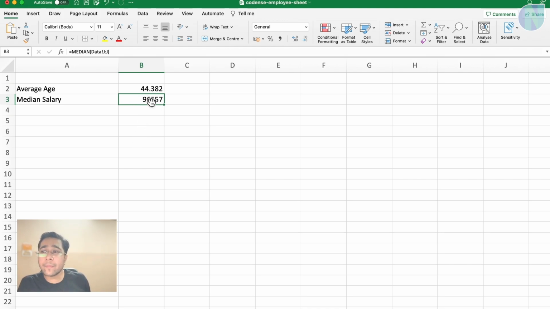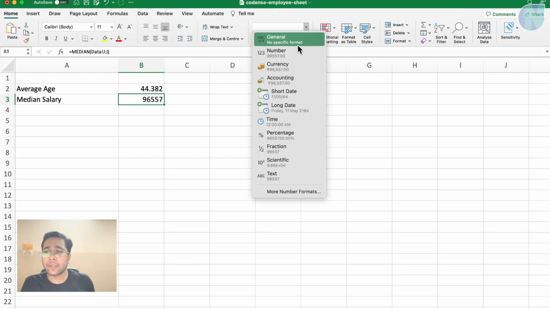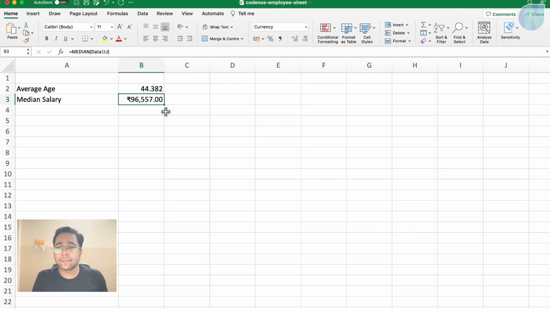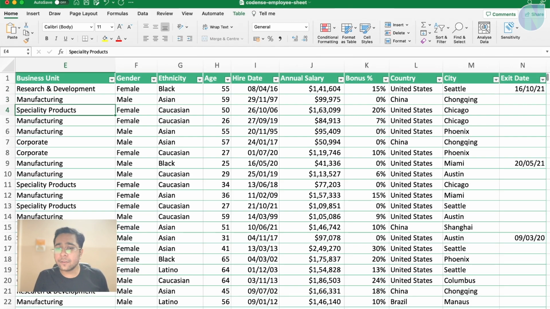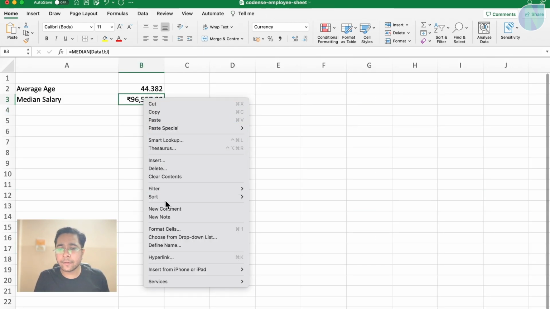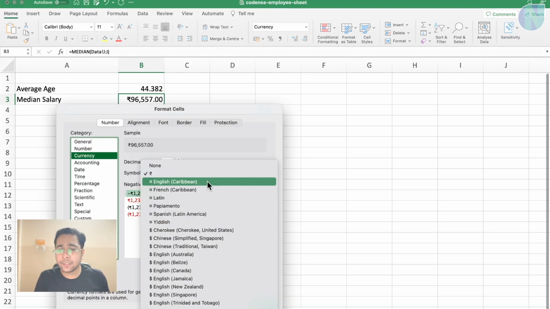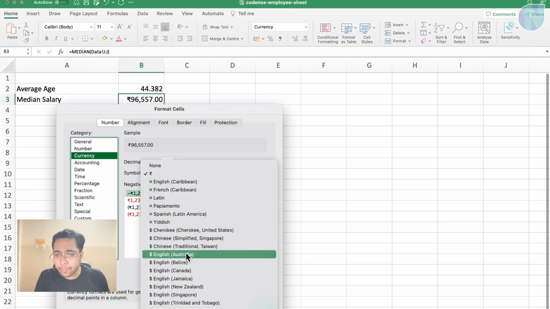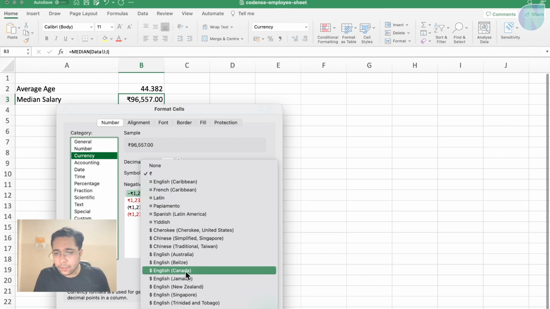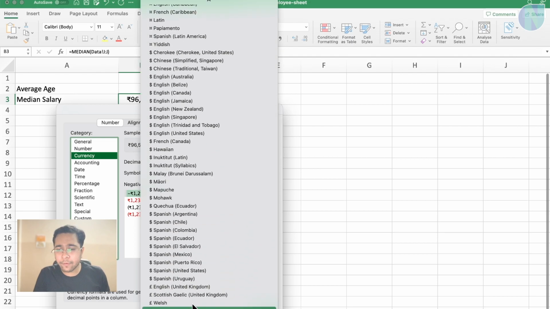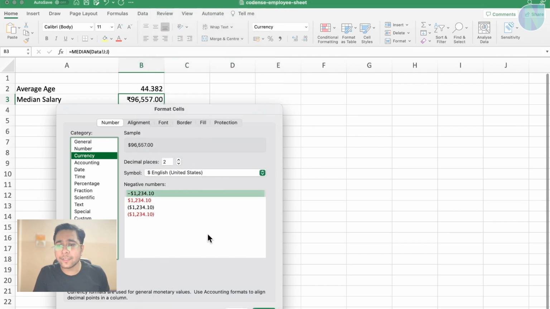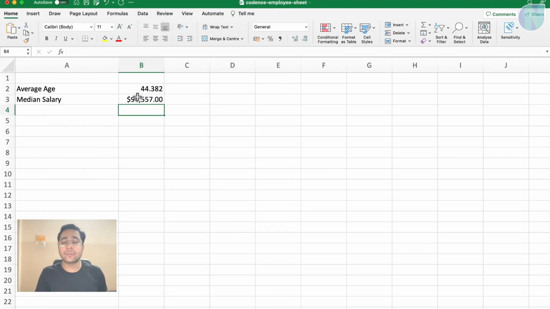If you want to format this, you can format this as well. You can go to this column and change it to currency. Now this salary is in dollars. So again, you can go to format cells to make it dollars, and you can choose the symbol to be dollar. Maybe we can choose English Canada or English United States, whatever you have. I will choose English United States and click OK. You can see the currency symbol has changed to the dollar.